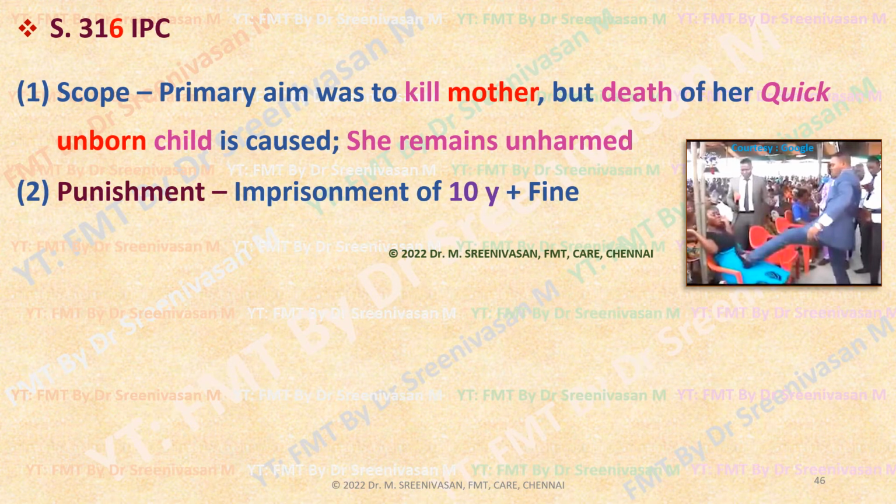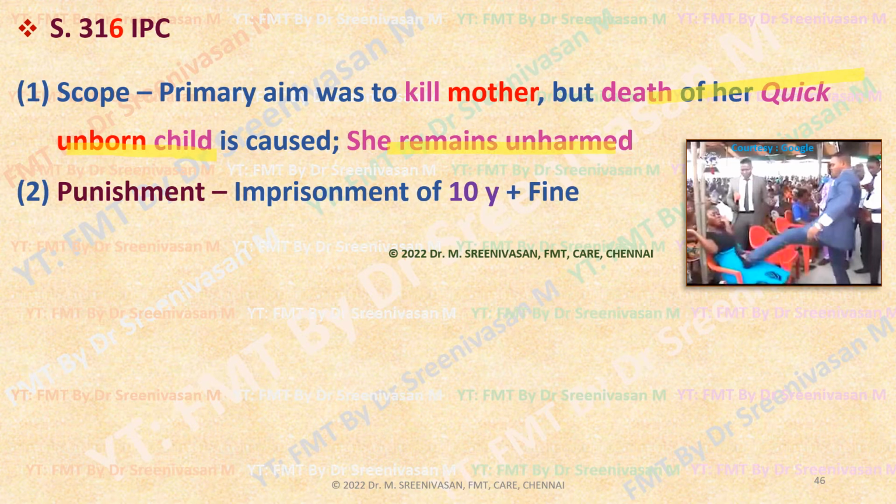Then section 316: the primary aim was to kill the mother, but the death of her quick unborn child, that is after 16 to 20 weeks, is caused. She remains unharmed. So the primary aim of the culprit is to kill the mother, but instead of the mother being harmed, the death of the quick unborn child has been caused. Abortion occurred.